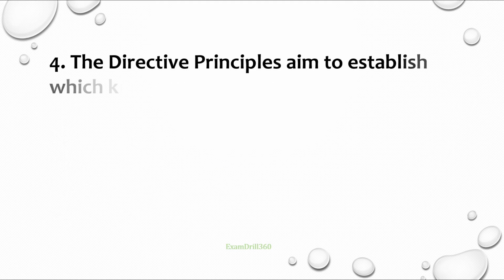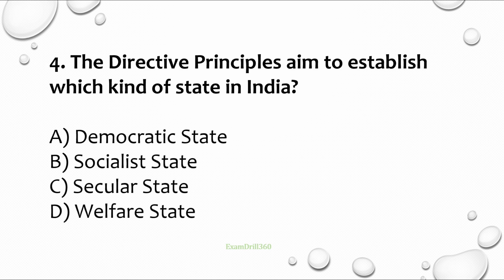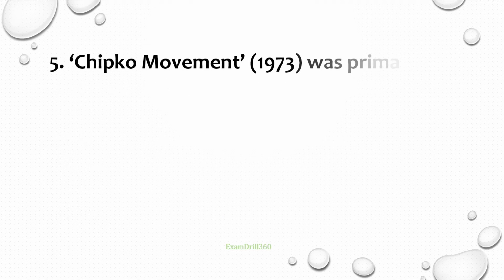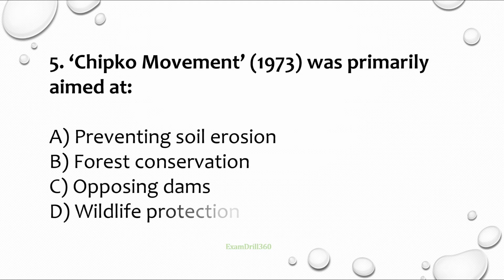Question number 4. The directive principles aim to establish which kind of state in India? Correct answer is welfare state. Question number 5. Chipko movement in 1973 was primarily aimed at what? Correct answer is forest conservation.